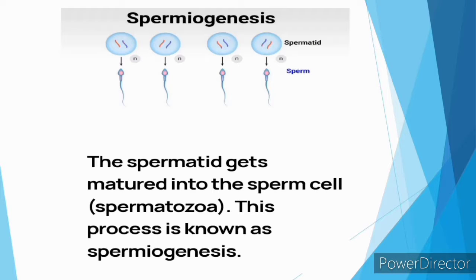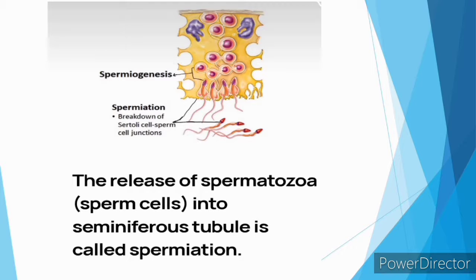The spermatids get matured into sperm cells, spermatozoa. This process is known as spermiogenesis. The release of spermatozoa cells into the seminiferous tubule is called spermiation.